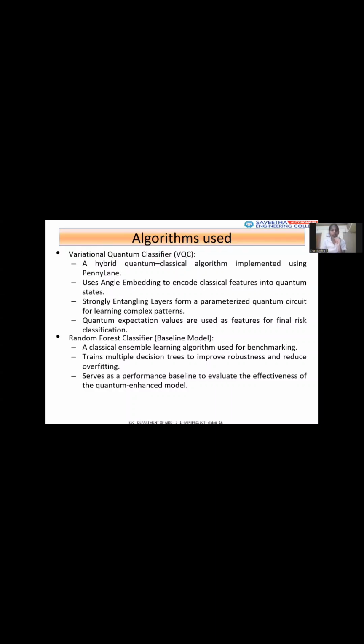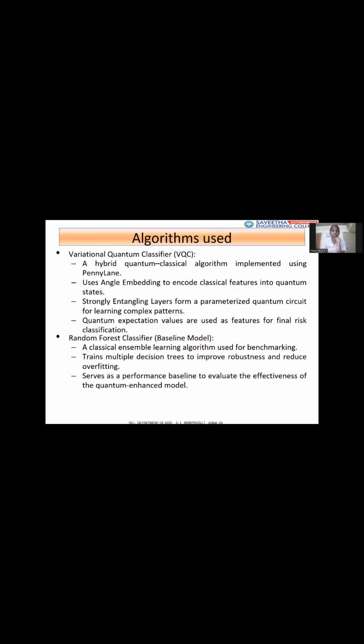It is a hybrid quantum-classical algorithm implemented using PennyLane. It uses angle embedding to encode classical features into quantum states. Strongly entangling layers form a parameterized quantum circuit for learning complex patterns. Quantum expectation values are then used as features for final risk classification.